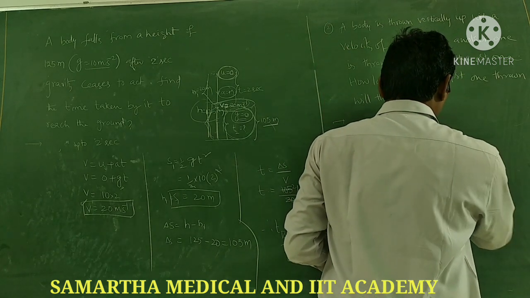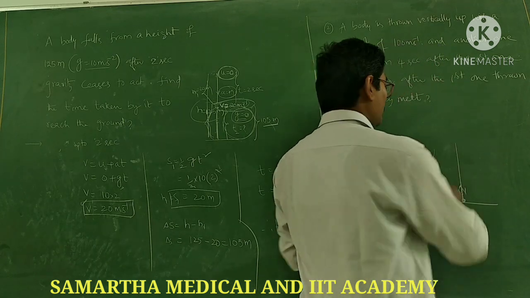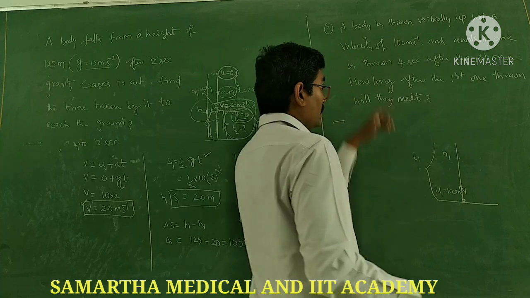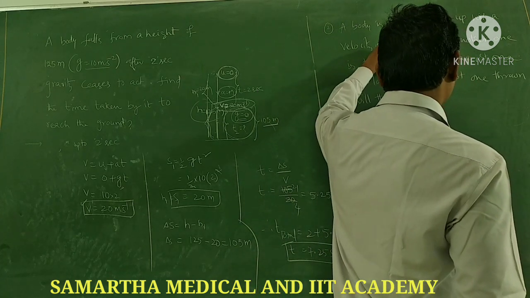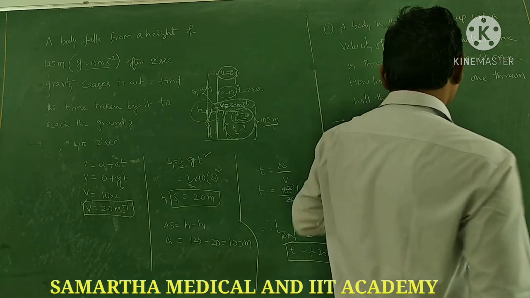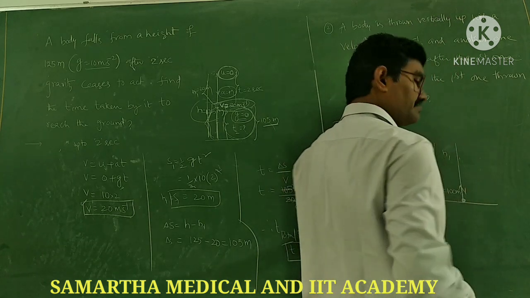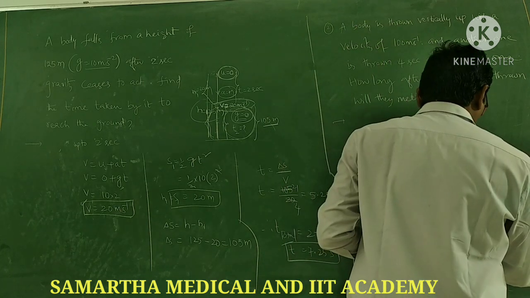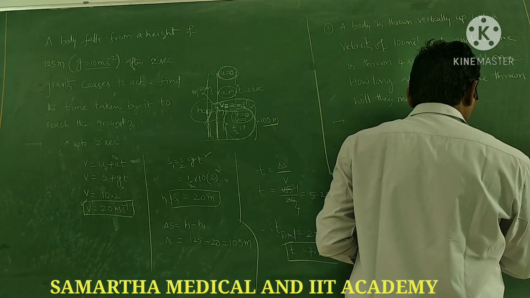So after some time, if it covers a distance h1, next, after 4 seconds of the first body being thrown, take t1 as t. After 4 seconds, the second body is thrown in the vertically upward direction.